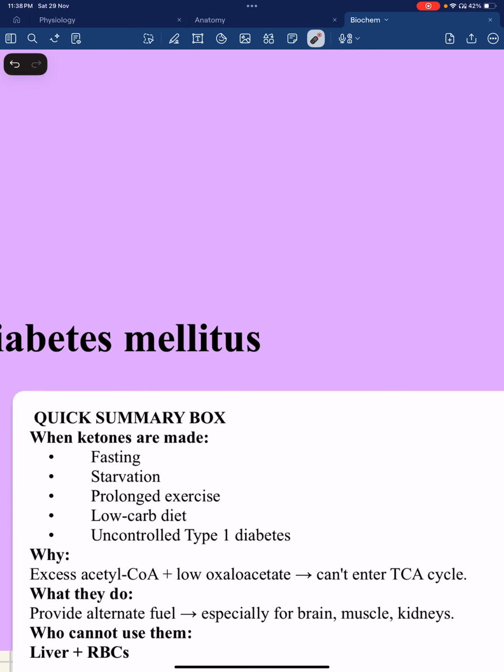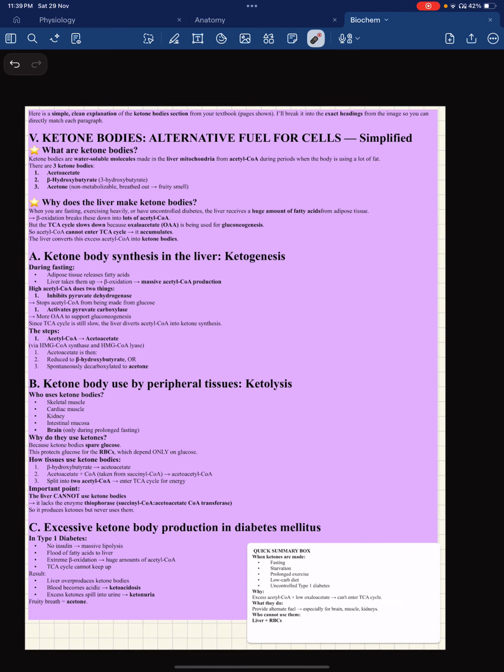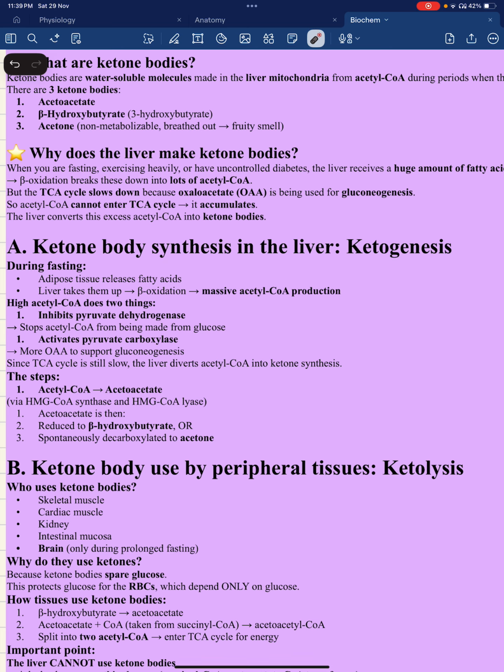Now, a quick summary box. When are ketones made? Fasting, starvation, prolonged exercise, low carb diet, and uncontrolled type 1 diabetes. Why? Excess acetyl CoA plus low oxaloacetate, so they can't enter the TCA cycle. And why is oxaloacetate low? Because it is going for gluconeogenesis. I told you that. First thing first, acetyl CoA is in excess and oxaloacetate is low because this enzyme was not functional. Which enzyme was I exactly talking about? Right here they mentioned it activates pyruvate carboxylase. This is activated and this is inhibited.